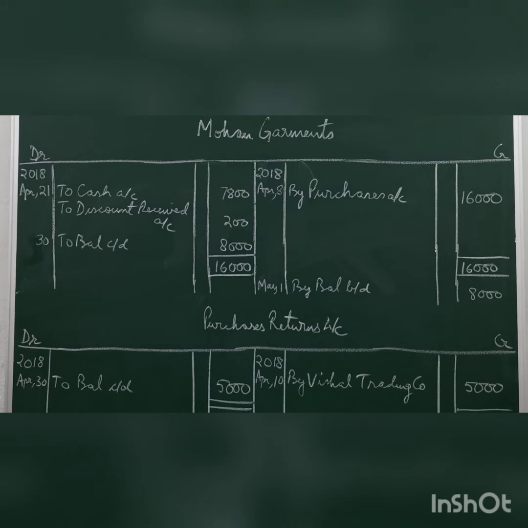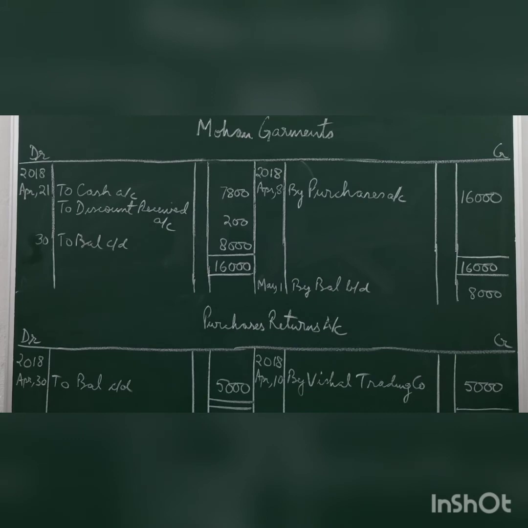The next ledger account will be the account of Mohan Garments. On 8th, the journal entry was purchase account debit to Vishal Trading to Mohan Garments with rupees 16,000. By purchase account will be posted on the credit side. First write the date 8th. In the debit you have purchase account, so it will be by purchase account, and the amount in front of Mohan Garments 16,000 will be posted, not 41,000.